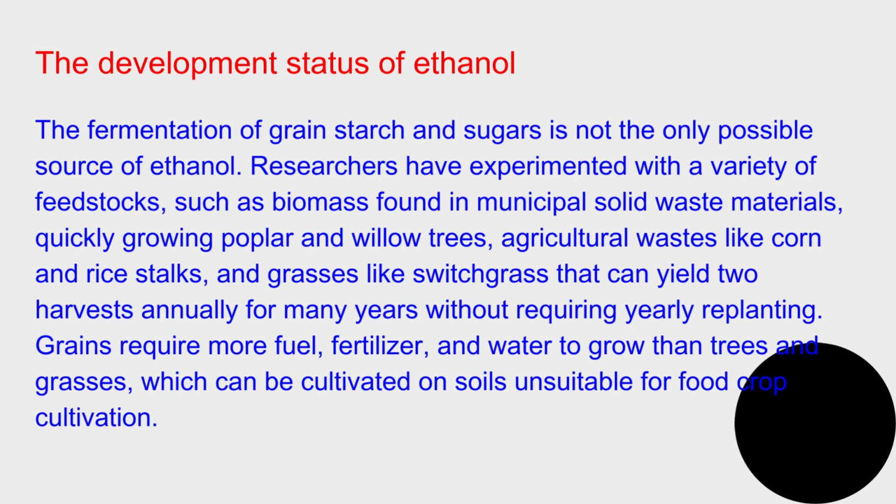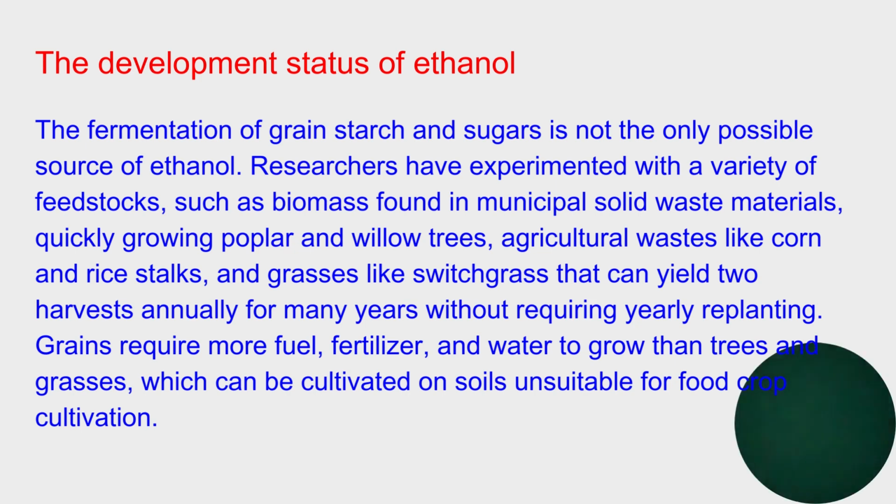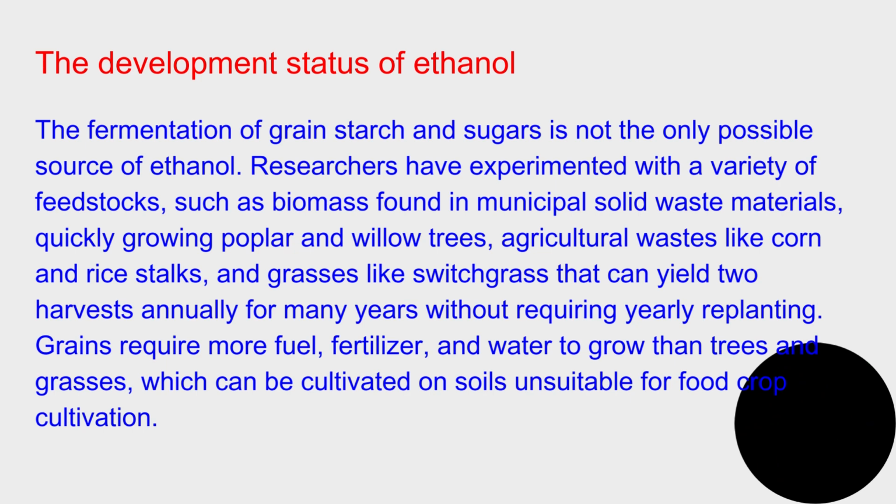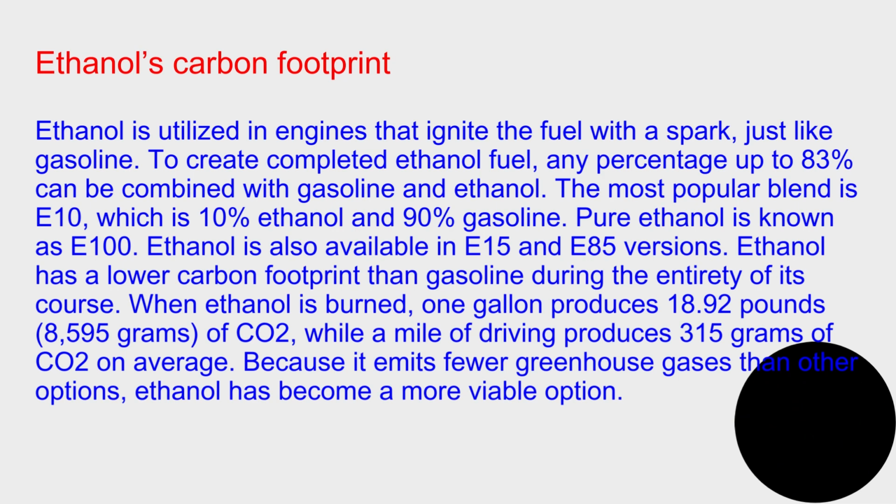The fermentation of grain starch and sugars is not the only possible source of ethanol. Researchers have experimented with a variety of feedstocks, such as biomass found in municipal solid waste materials, quickly growing poplar and willow trees, agricultural waste like corn and rice stalks, and grasses like switchgrass that can yield 2 harvests annually for many years without requiring yearly replanting. Grains require more fuel, fertilizer, and water to grow, while trees and grasses can be cultivated on soils unsuitable for plant cultivation. Ethanol is utilized in engines that ignite the fuel with a spark, just like gasoline.